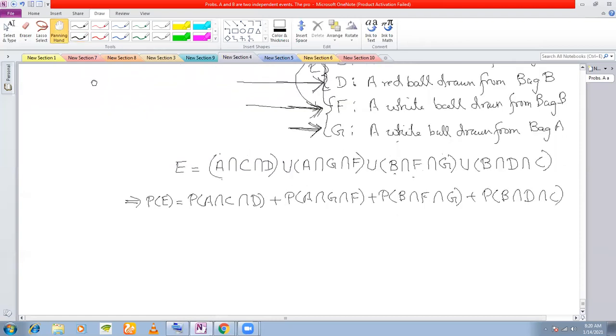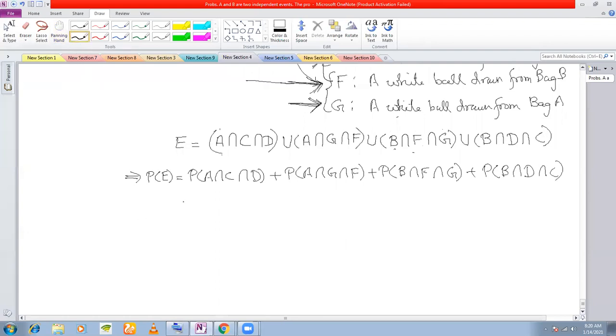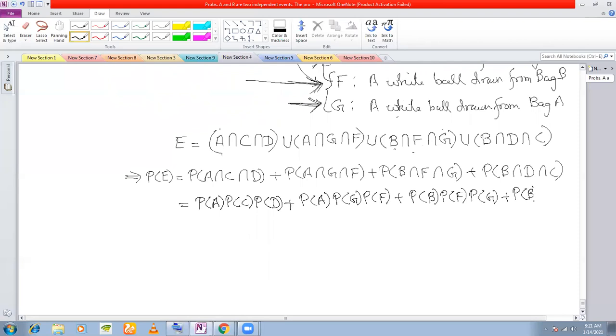Because all are mutually exclusive, that is why I've added up the probabilities. Since these are independent, this becomes P(A) into P(C) into P(D), plus P(A) into P(G) into P(F), plus P(B) into P(F) into P(G), plus P(B) into P(D) into P(C).